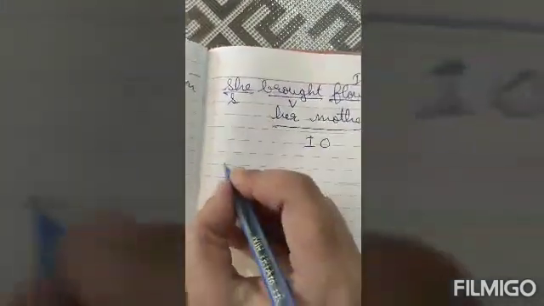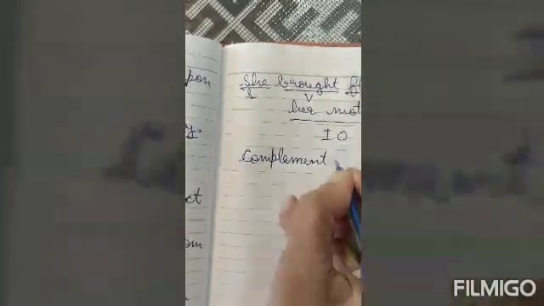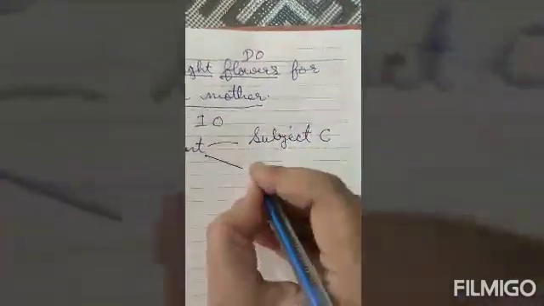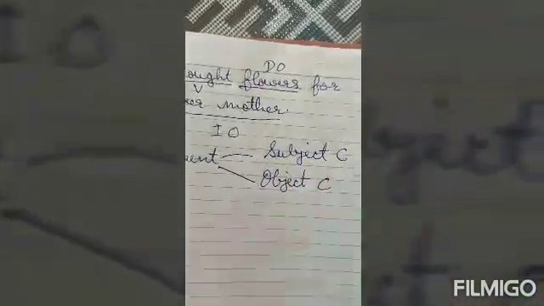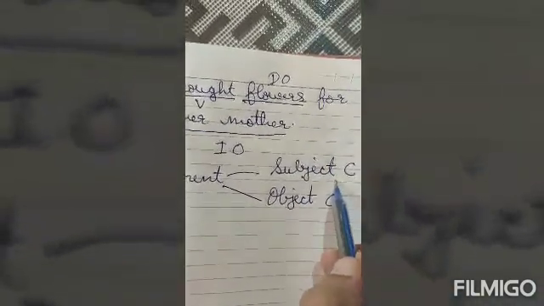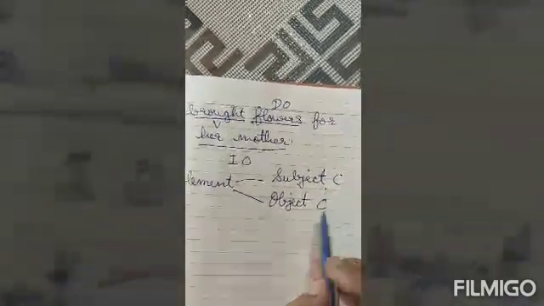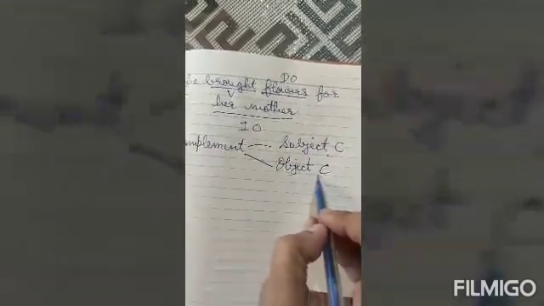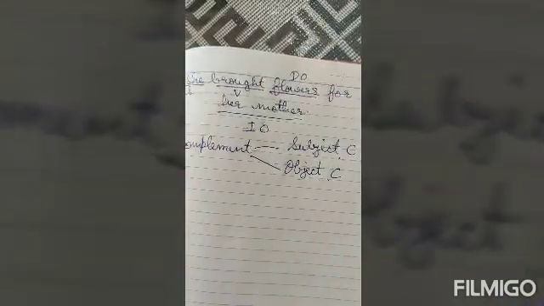Okay, now I'll take one thing back here again. Complement. Complement can be of two types: subject complement or object complement. If some complement completes the subject, then it can be called subject complement. If some complement completes the object or gives more information about the object, then it is called object complement. Okay, I'll give one example for that.